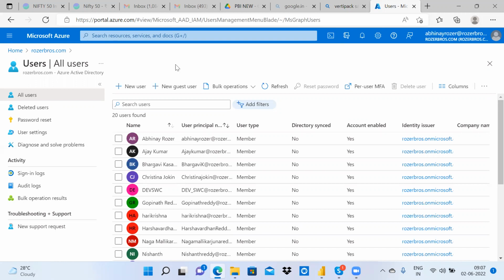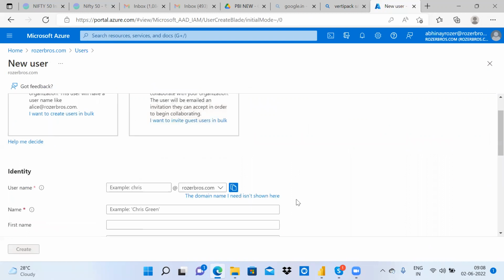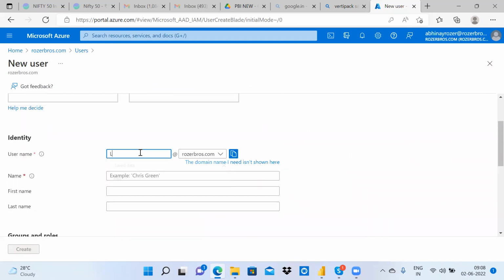Even licenses, if they want to assign any license, they will assign here. So this is only for Microsoft Azure. If they are using AWS or any other, the portal will be different, but mostly the options are the same, like creating new users and assigning them licenses. Everything will be the same. Anyway, so I will create a new user for you both.